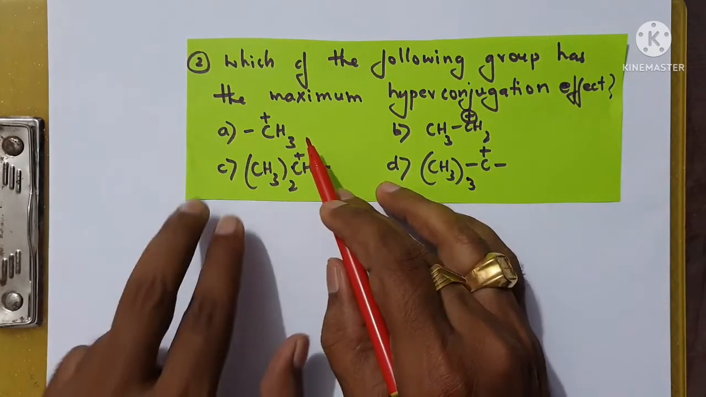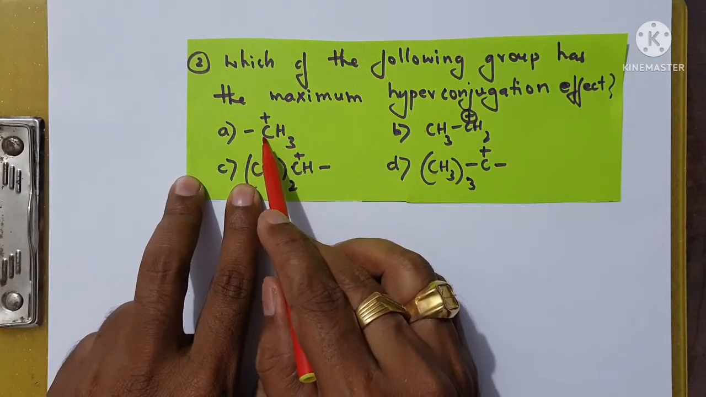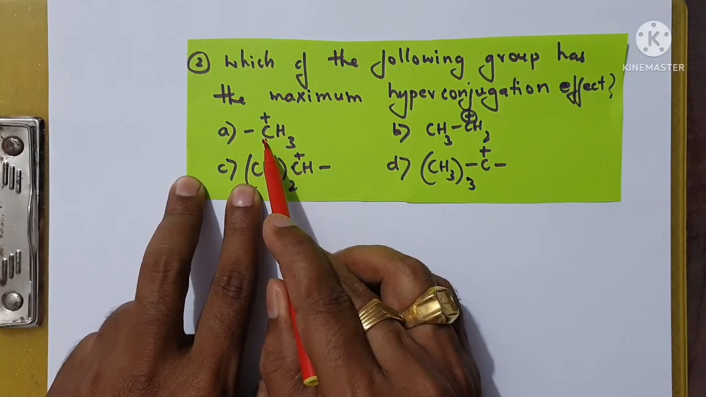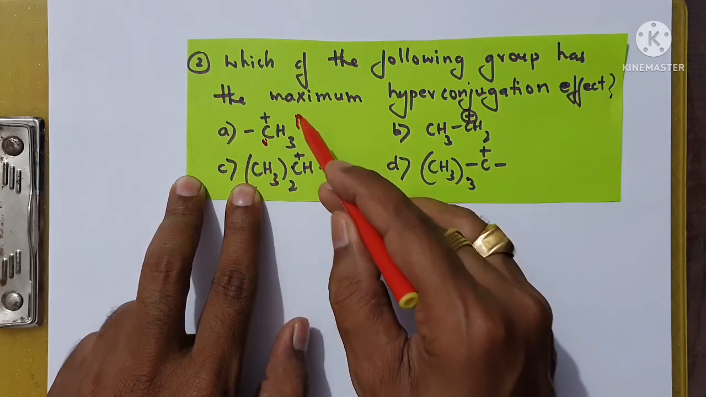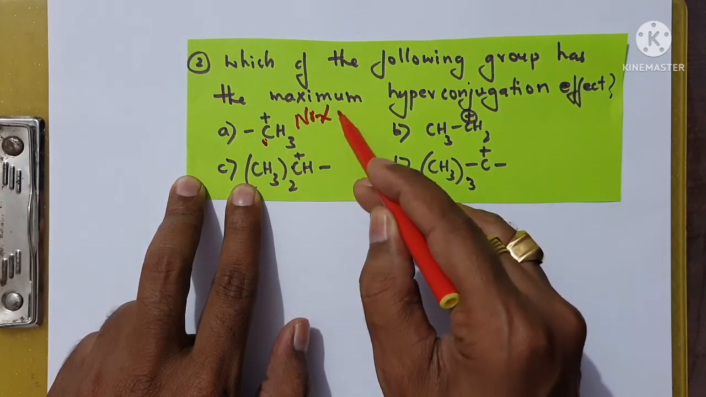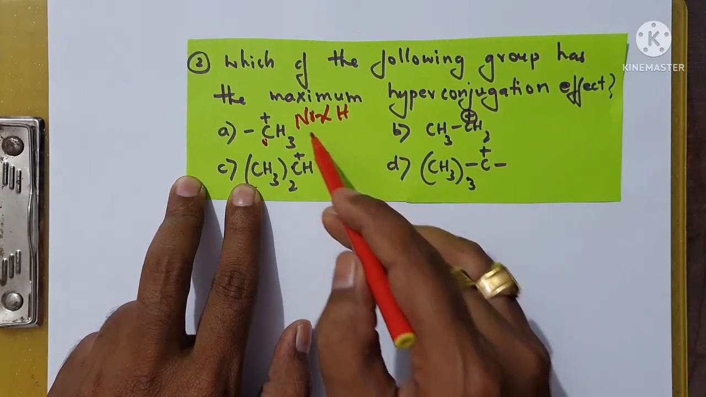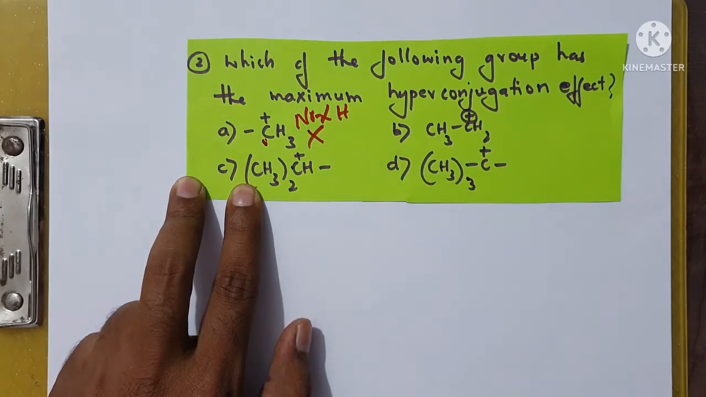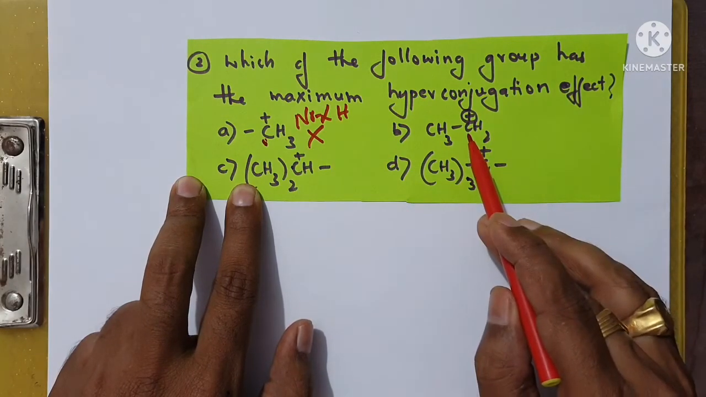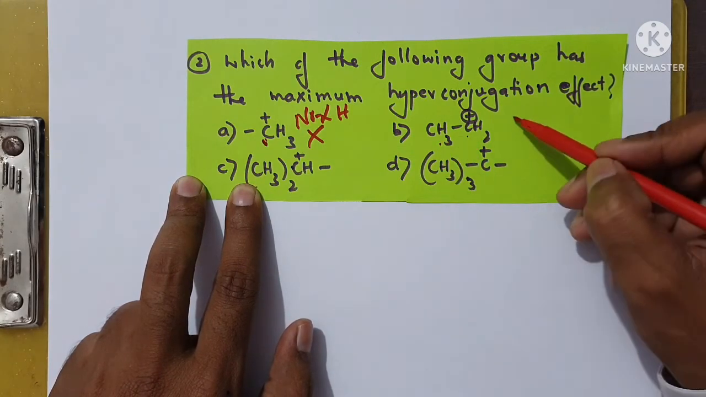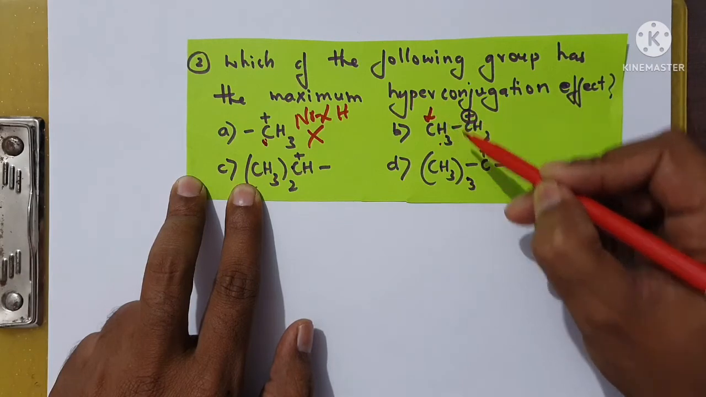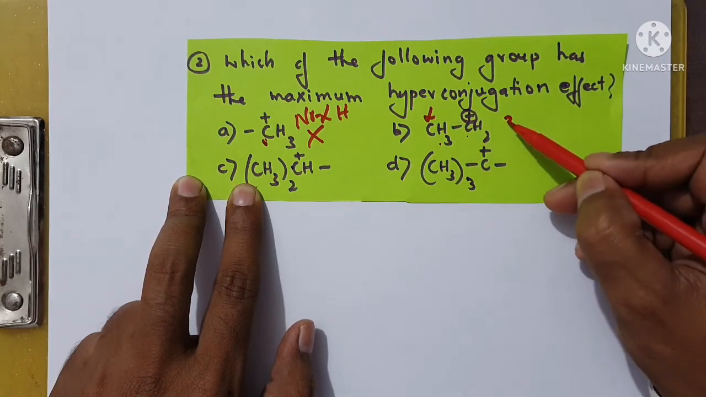If you see the first one, children, there is a carbocation, but to this carbocation there is no other carbon. So there is no alpha hydrogen. Therefore, it does not show hyperconjugation. In the next example, it has got a carbocation, and this will become the alpha carbon. It has got 3 alpha hydrogen.